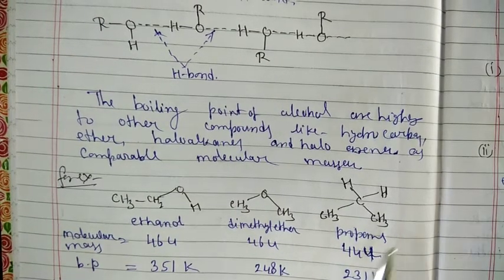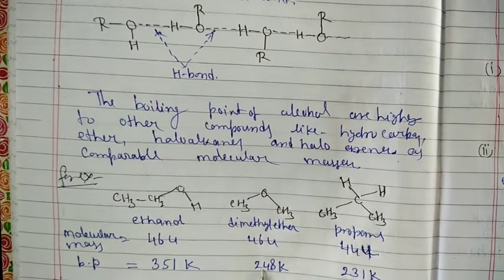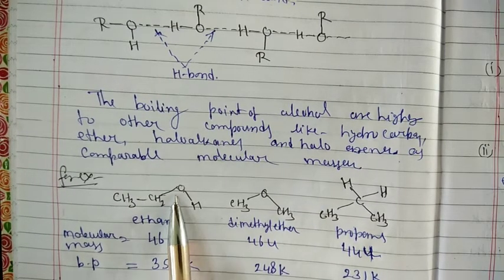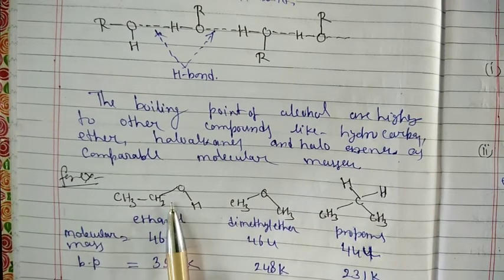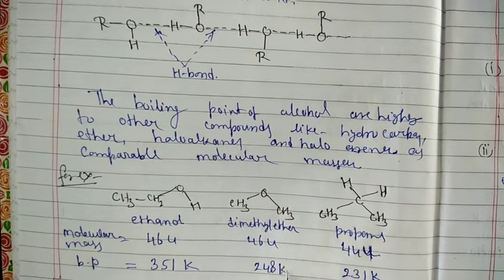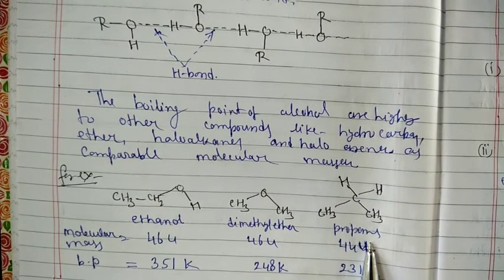As their molecular masses are comparable, their boiling points are 351 K for the alcohol and 248 K for the ether. Their molecular mass is similar, but alcohols have hydrogen bonds, so their boiling point is greater in comparison to ether and also greater in comparison to propane.